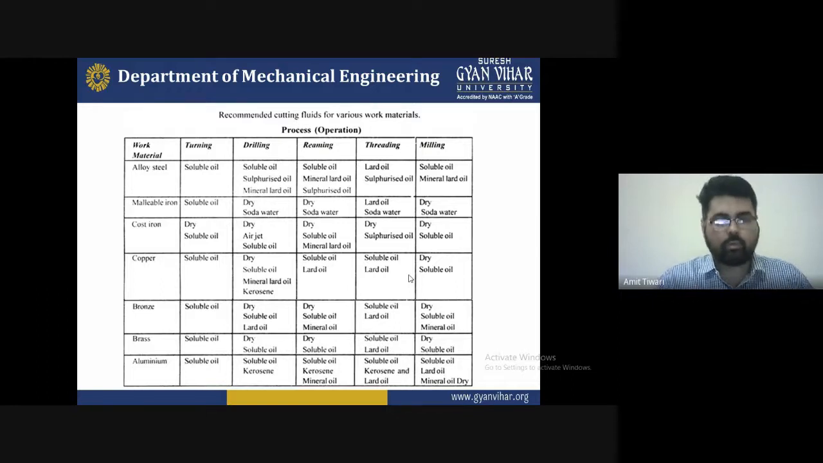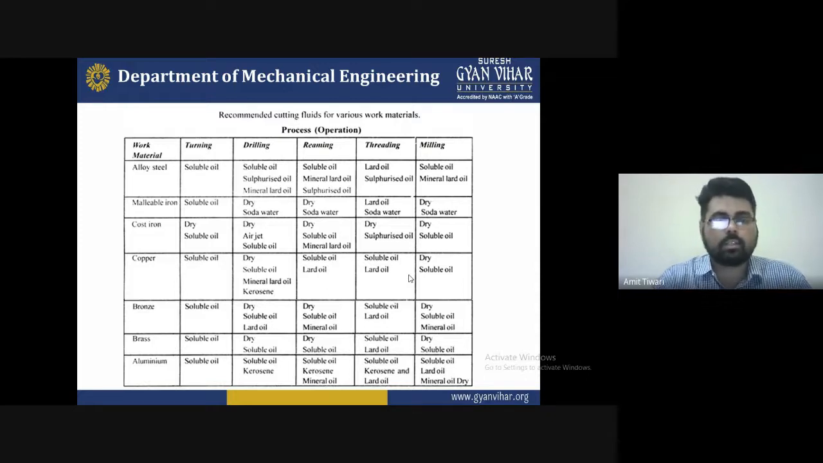What oil will be required for that particular operation? Malleable iron, that is a soluble oil we use for that. For drying salt or dry, we can say that is soda water or the dry soda water. So these all are the requirements of your conditions as per the need.